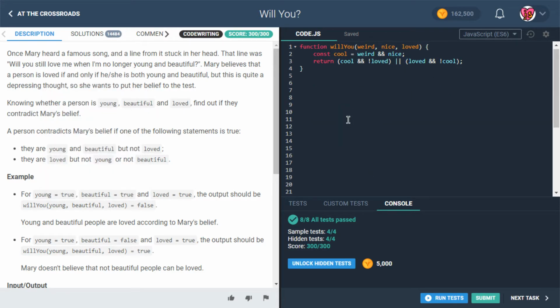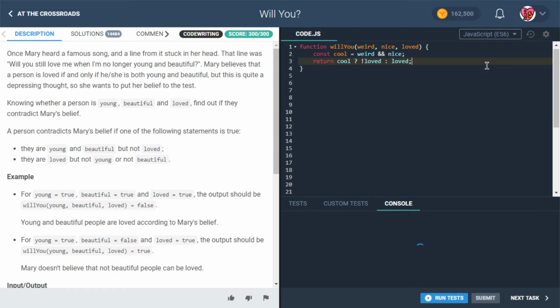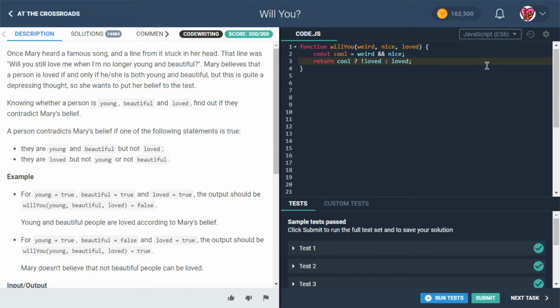One way we could handle it is to make this as straightforward as possible. We'll use a ternary. So, are you cool? If you're cool, then we should return true if loved is false, right? Because we don't want to be cool and loved. We want exactly one of them to be true. So if cool is true, then we want loved to be false. If cool is false, then we want loved to be true. Okay, so does that make sense? Let's find out. Yeah, it makes sense.